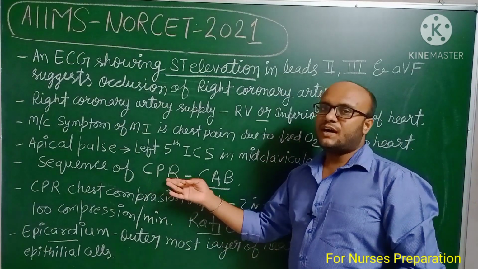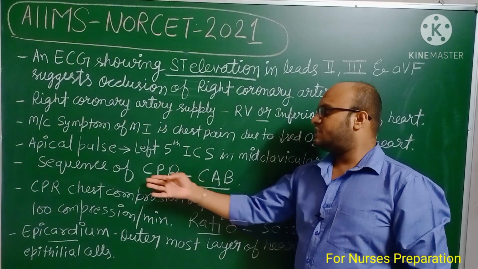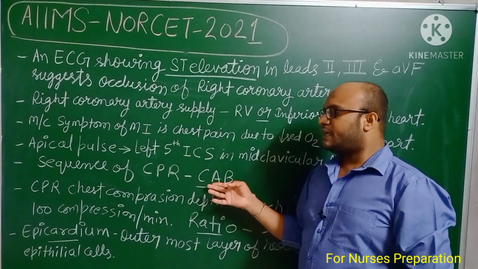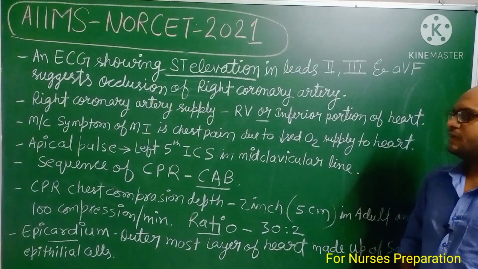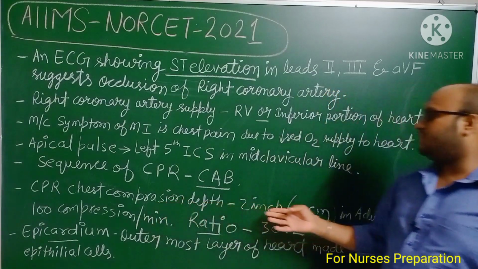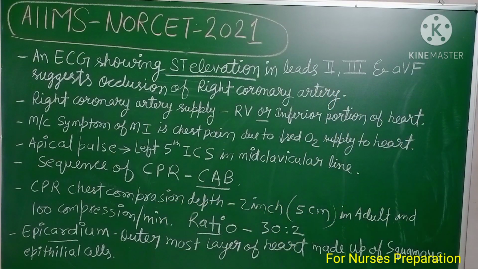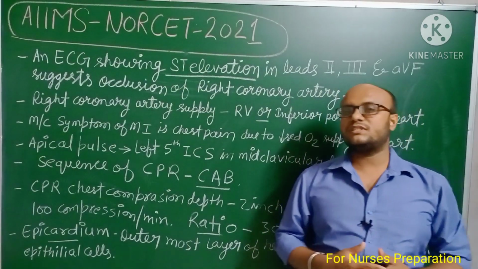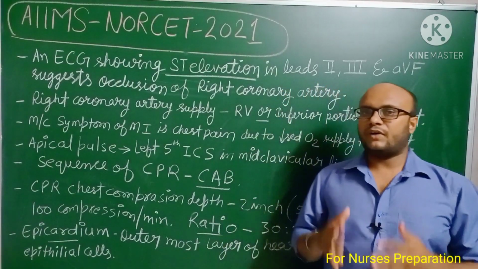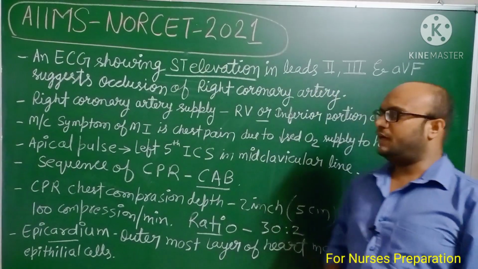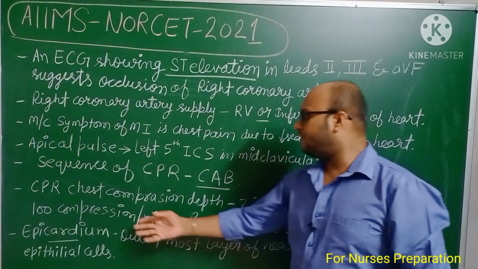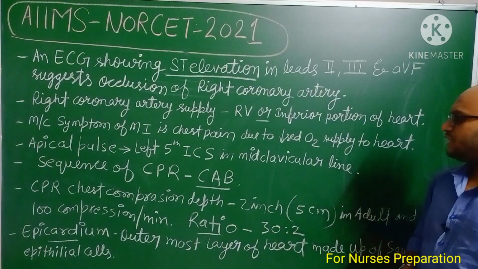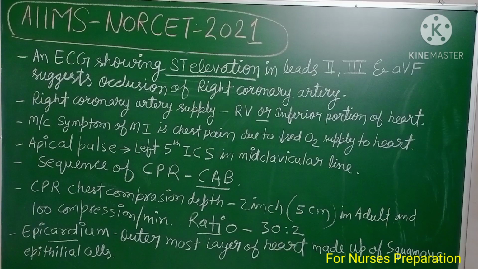Sequence of CPR is CAB. Sequence of cardiopulmonary resuscitation is compression, airway and breathing. CPR chest compression depth 2 inches in adult. You have to compress the adult person's chest approximately 2 inches or 5 centimeters for effective CPR, at the rate of 100 compressions per minute, and the ratio is 30 compressions and 2 ventilations.